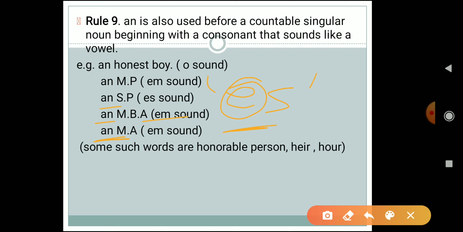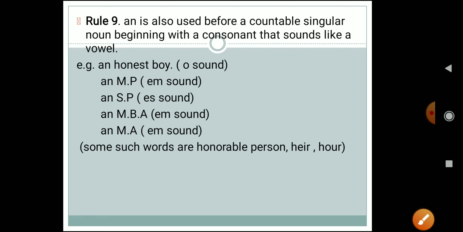Some such words are honorable. When you are pronouncing honorable, the H is silent there too. So honorable, the O sound is coming, so you have to use an. An honorable person. Heir. I don't know what you all pronounce, but it is air. Again you have to use an, because the H is silent. Okay, I hope this is clear to everyone.